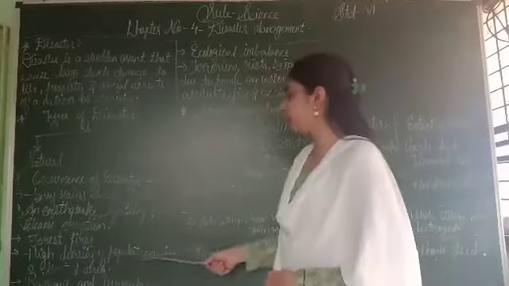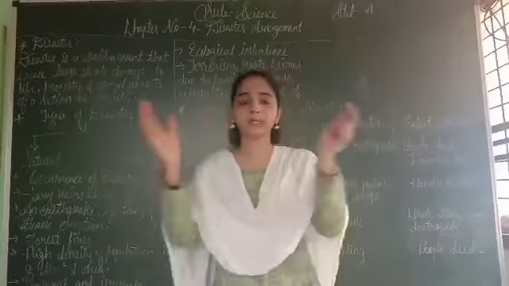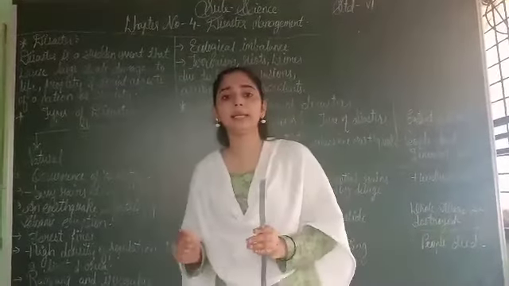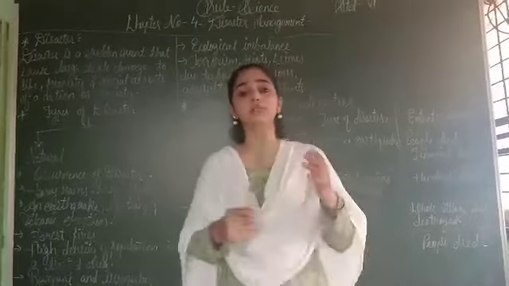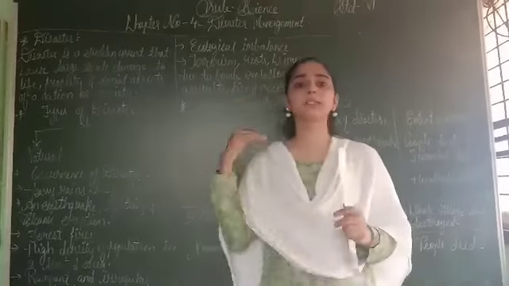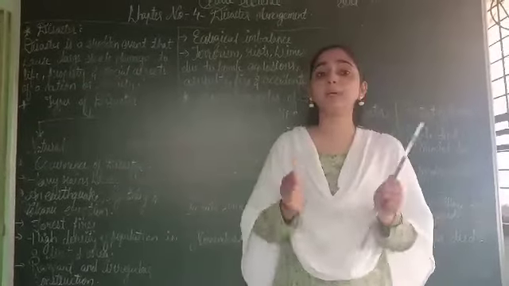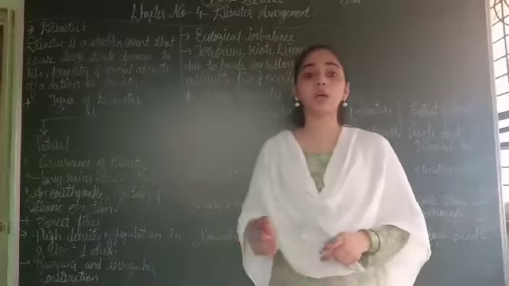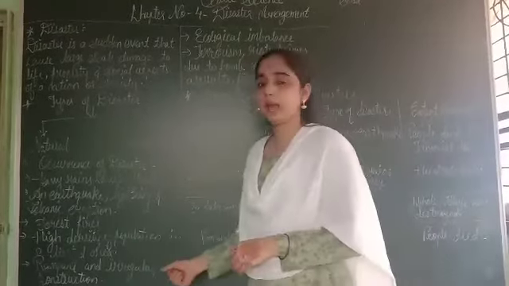High density of population in a limited area. An area is there, a particular area. In that area, there are people who have lived from olden times or for many years. But suddenly some other people come into that area and there will be no place for the new people to stay. So because of unlimited population, this kind of disaster happens.